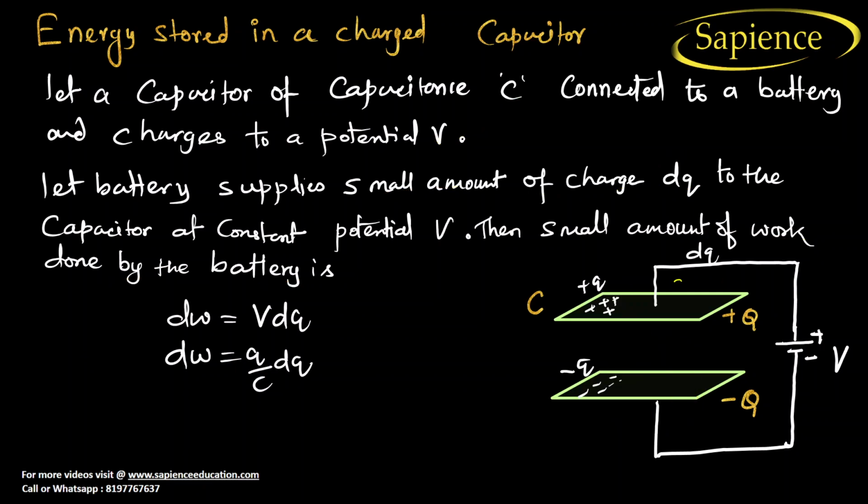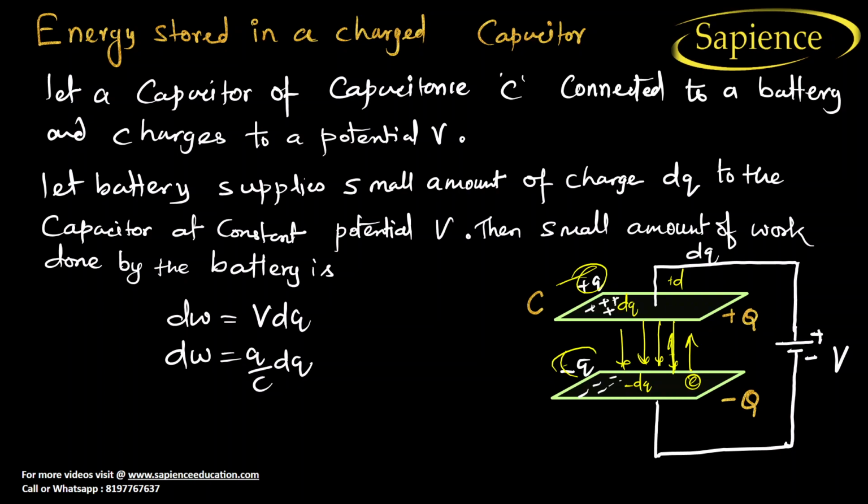Let us think there is an amount of dq charge, plus dq here and minus dq here. It will set up an internal electric field, due to which no electron will go in this direction, right? So a certain amount of work has to be done against this electric field.